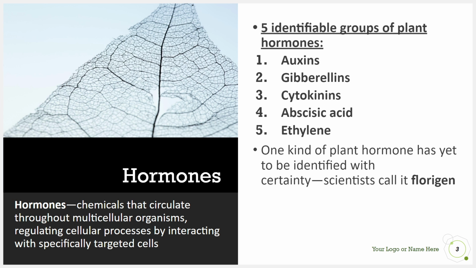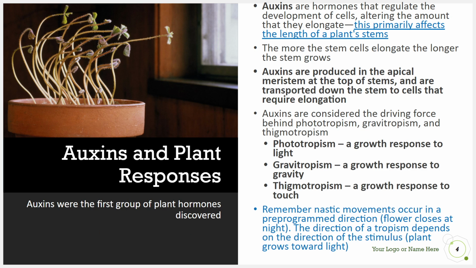In animal cells, they tend to move in and out of interstitial fluid. But hormones regulate cellular processes, and they do so by interacting with receptors on target cells for that specific hormone. There are 5 identifiable groups of plant hormones: auxins, gibberellins, cytokinins, abscisic acid, and ethylene. And there's a group of florigens, but they haven't been 100% identified. But we do think they exist.